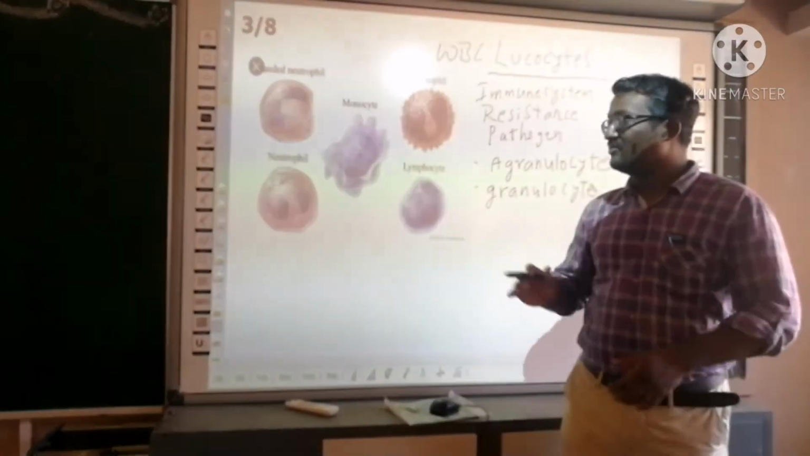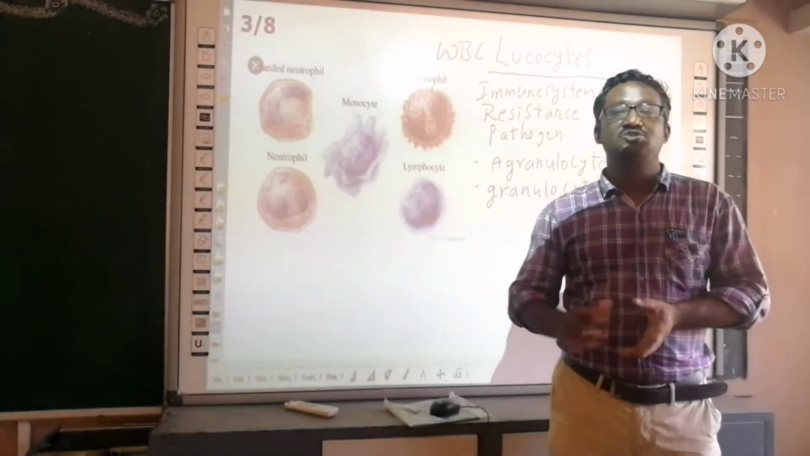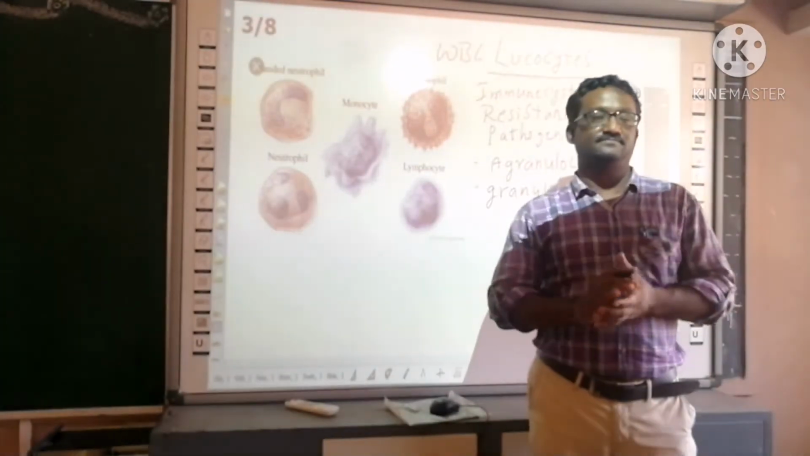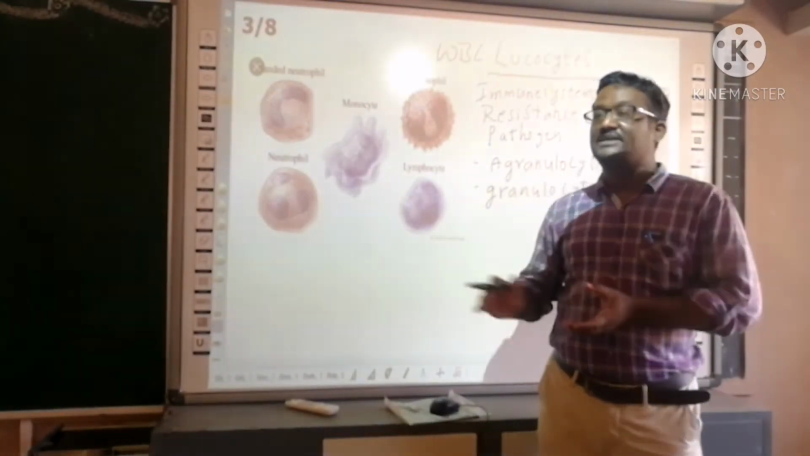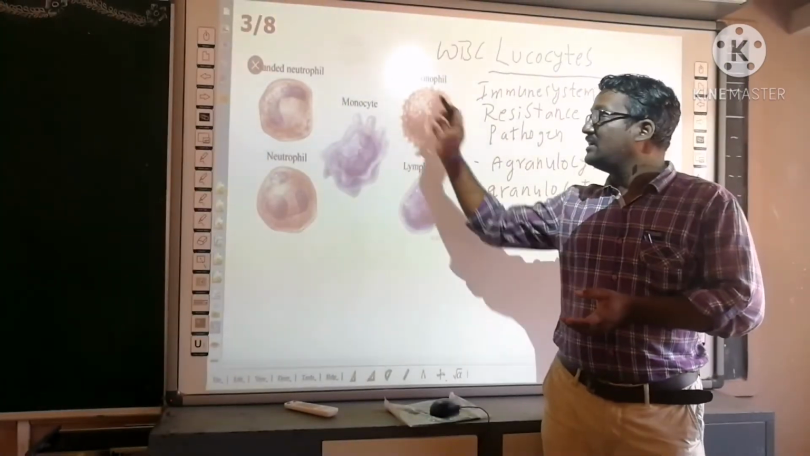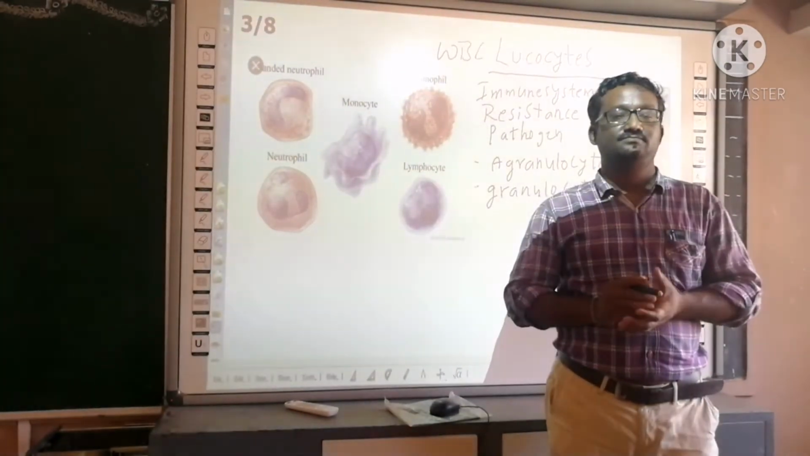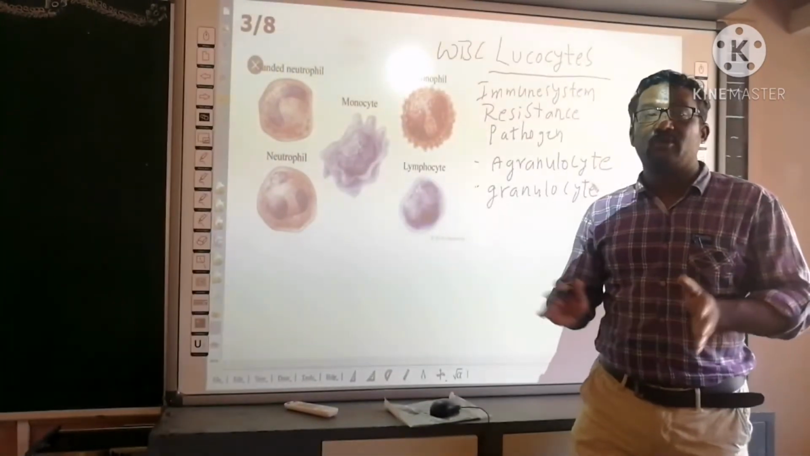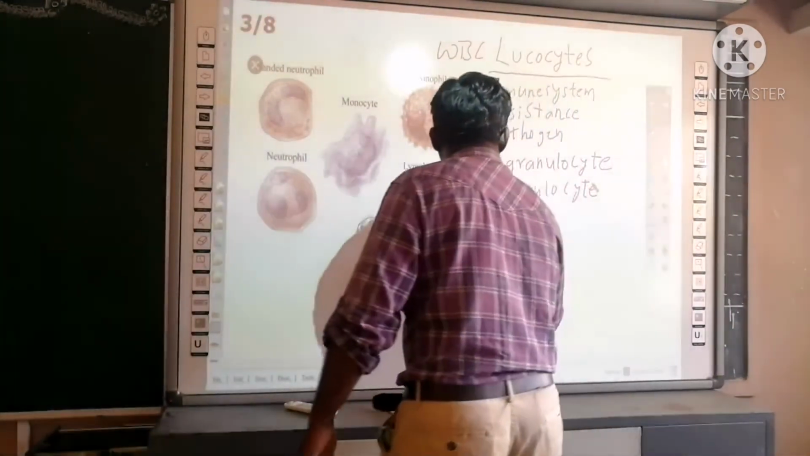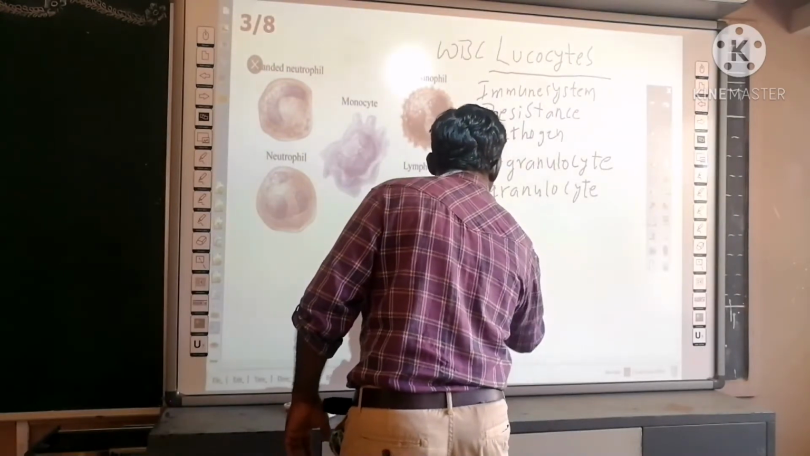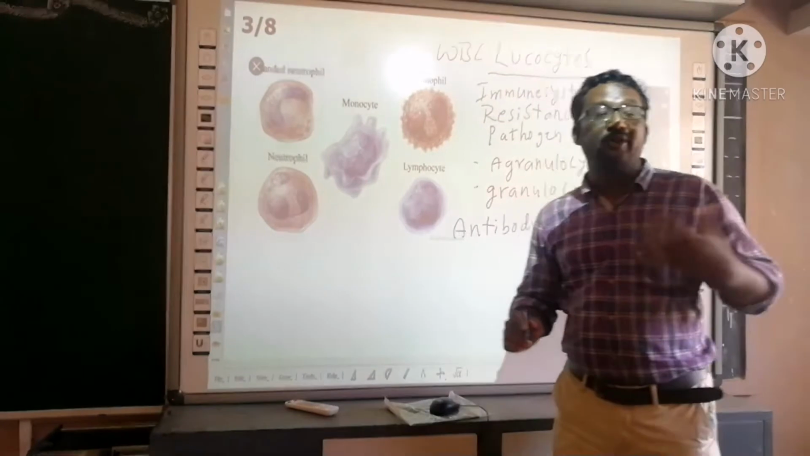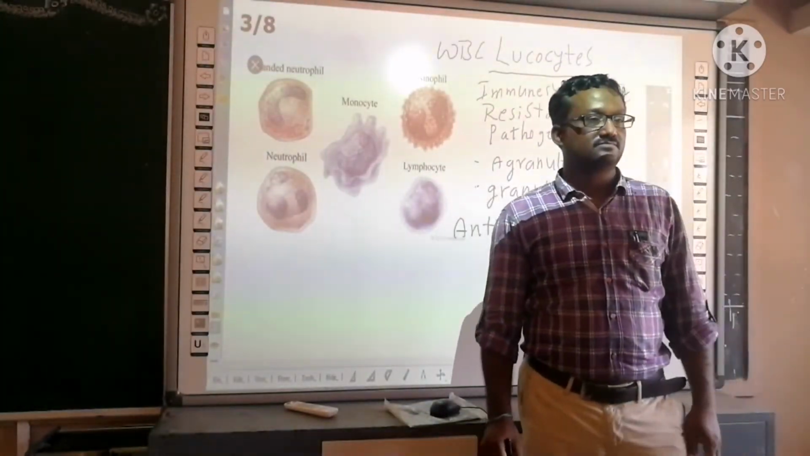Next, monocytes and lymphocytes. Most important are lymphocytes. Lymphocytes are the smallest WBC among all types. What is the importance of lymphocytes? They produce antibodies. An antibody is a type of protein.